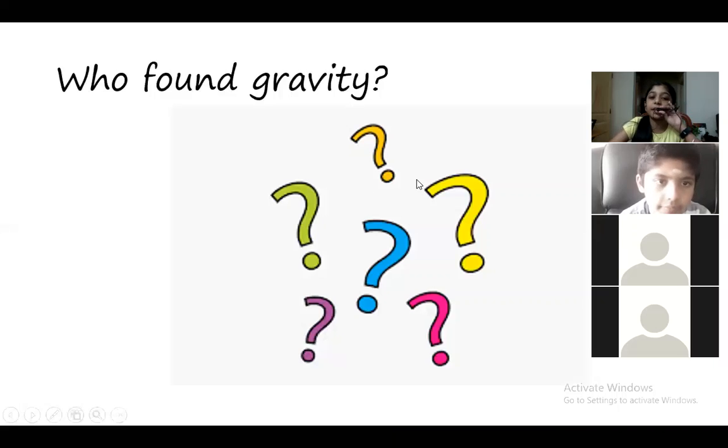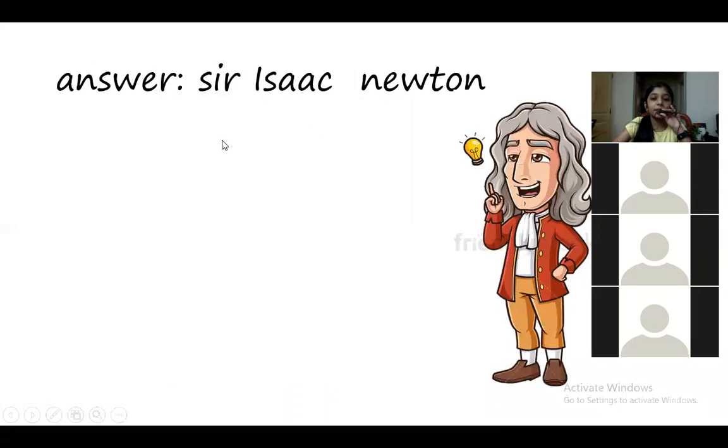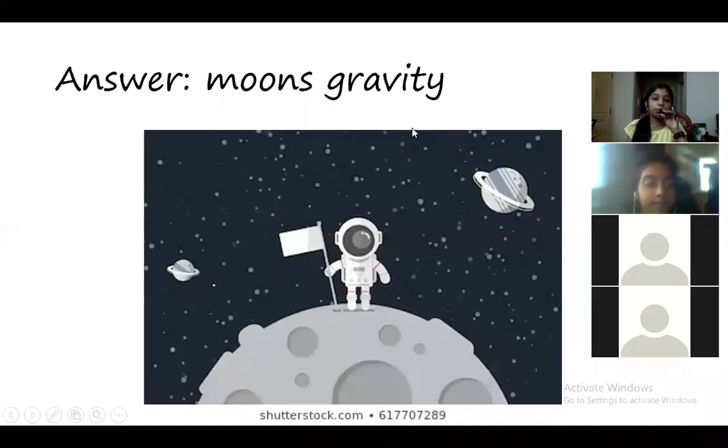Who found gravity? Sir Isaac Newton. Yes, very good. Sir Isaac Newton found gravity. Super. Next is, waves are formed due to the dash. I said, right? Waves are formed due to the moon's gravity. Very good. Because of the moon's gravity only the waves are formed.